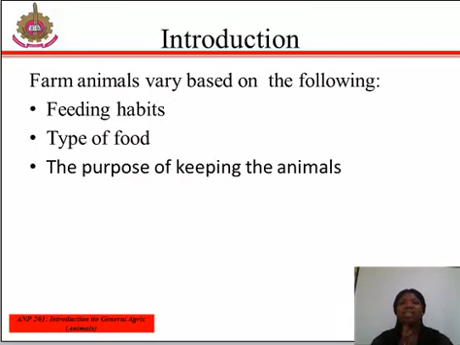Introduction. Farm animals vary widely, not only in their types but also in their feeding habits, which relates mainly to the structure of their gastrointestinal system, and also based on the type of food they eat, and the purpose of keeping them.